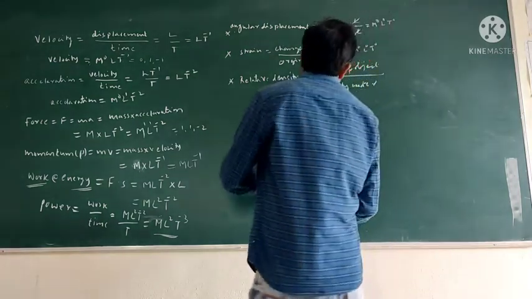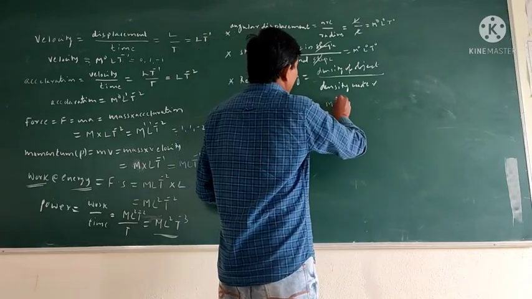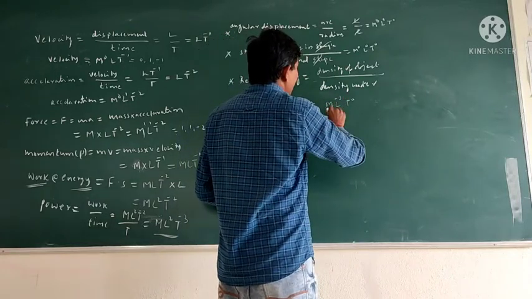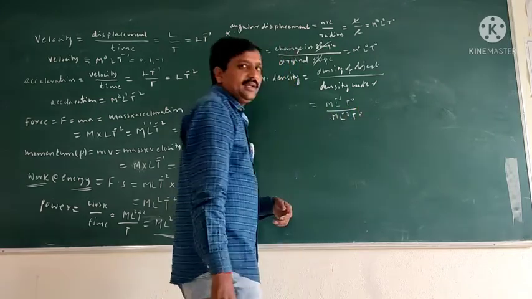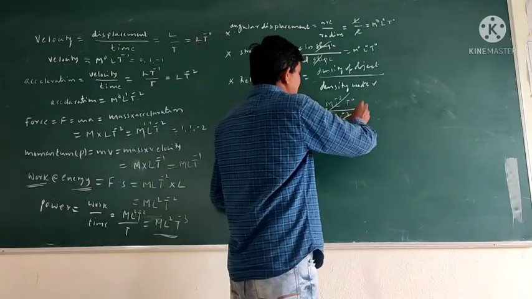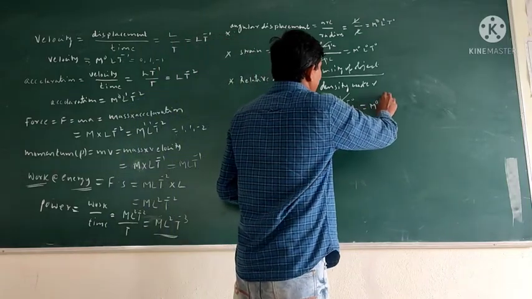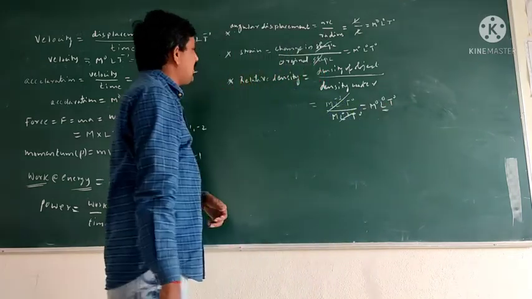Density is M L power minus 3 t power 0, and water density also has the same dimension formula, M L power minus 3 t power 0. Both are cancelled. So M power 0, L power 0, t power 0. This is also a dimensionless quantity.